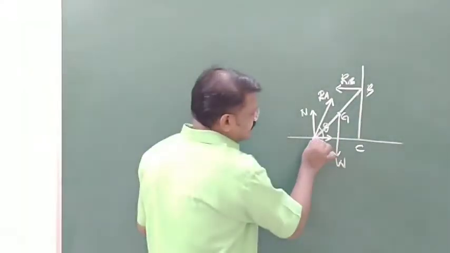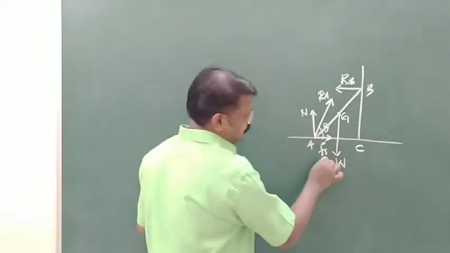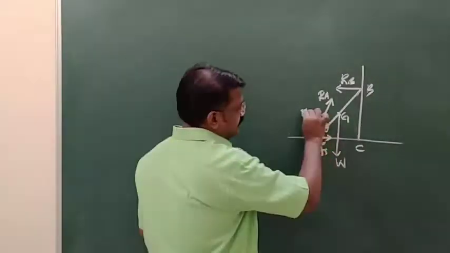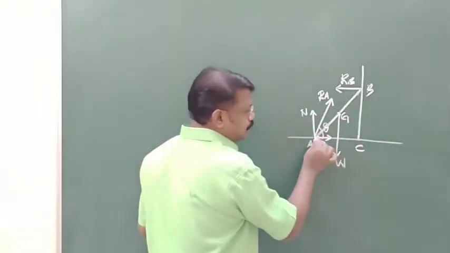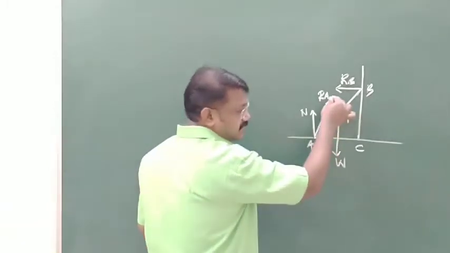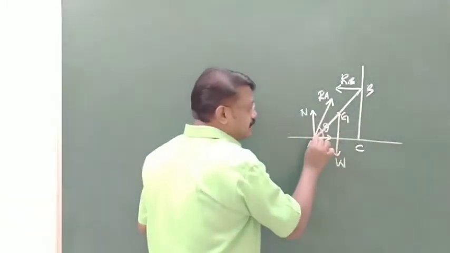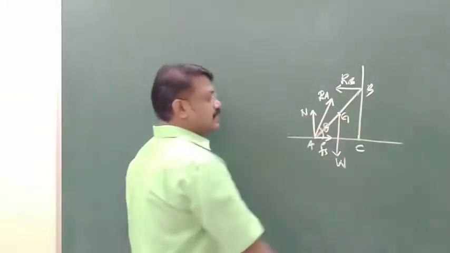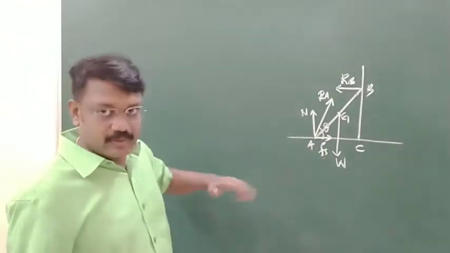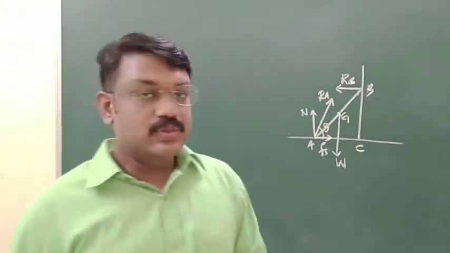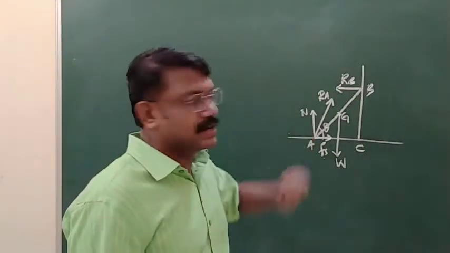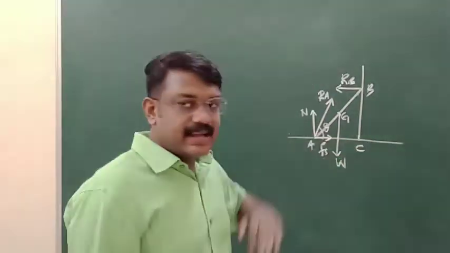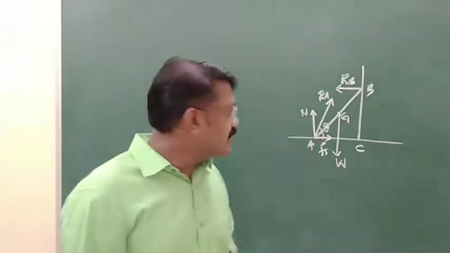This is a force Fs. Fs is the friction force acting towards the point C, the foot of the wall, and N is the normal reaction. These two forces are acting, so their resultant is the net force at the point A, which is Ra, and it makes an angle theta with the floor. So these are the forces acting on the ladder, and we can say that this ladder is in equilibrium.